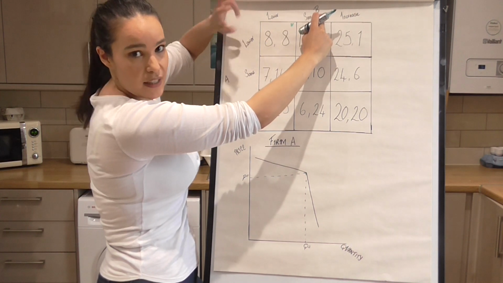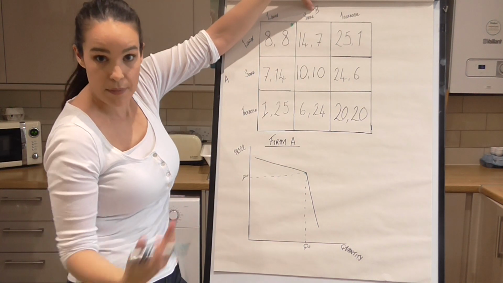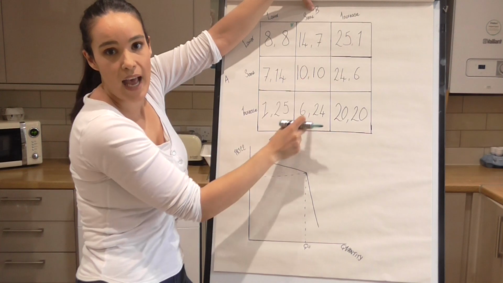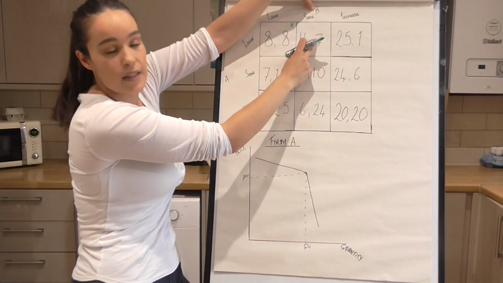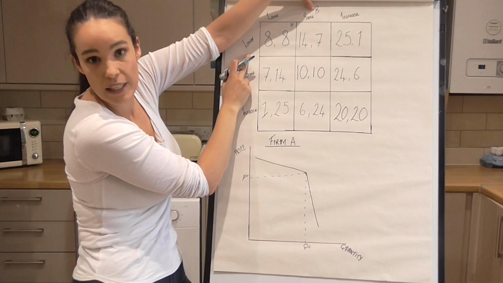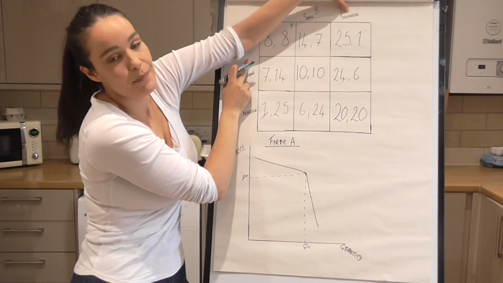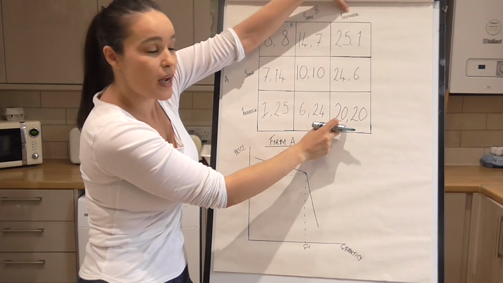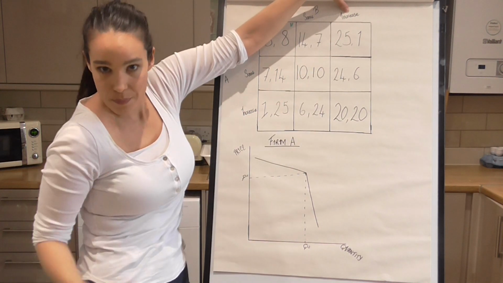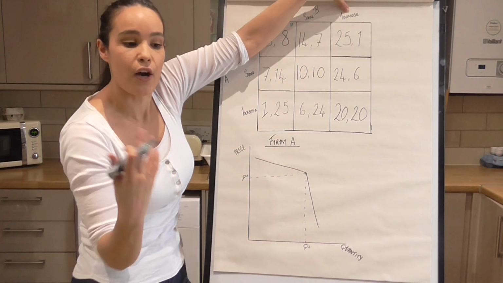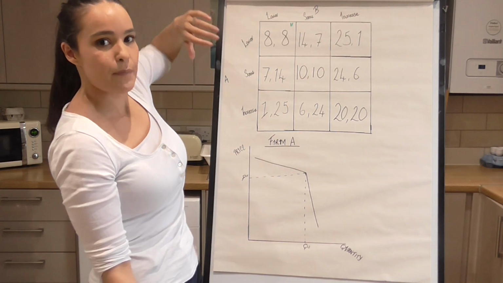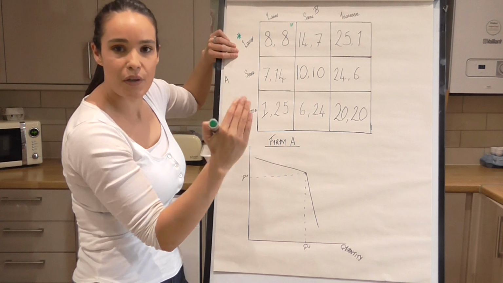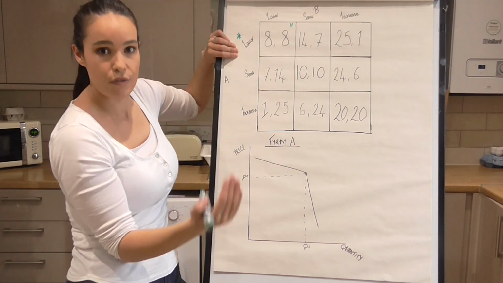Well, what happens if B decides to keep it the same? Well, firm A has the choice between 14, 10 and 6. Well, 14 is the highest of those, so they will still choose to lower. And what happens if firm B decides to increase? Well, they have a choice between 25, 24 and 20. Well, 25 is the largest of those numbers, so their payoff is always best when they lower the price. It doesn't matter what firm B does, that's a dominant strategy.